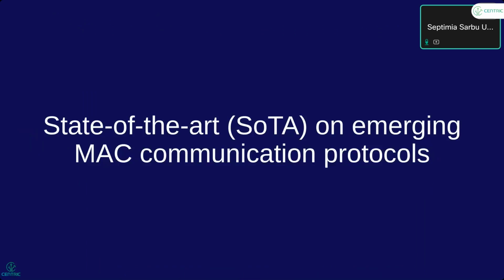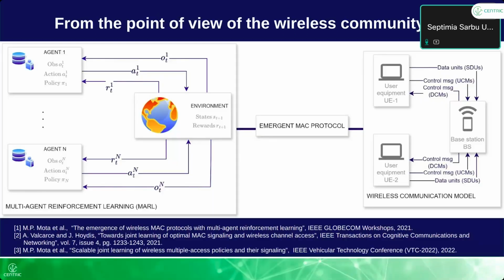First, let's have a look at what is the state of the art on emerging MAC communication protocols, that is the medium access control of layer 2 of the communication protocol stack. We have 2 points of view here. One is from the wireless community and one from the AI community.